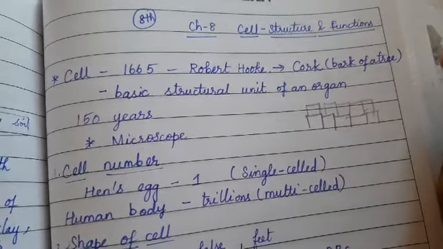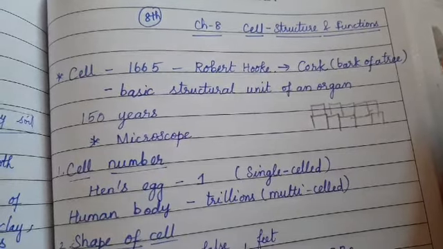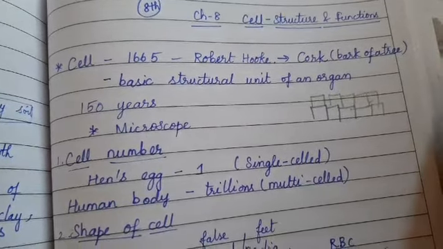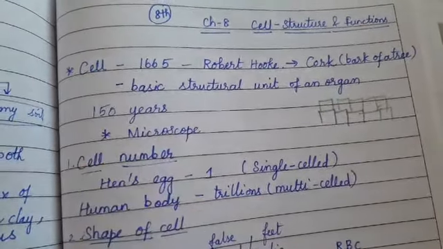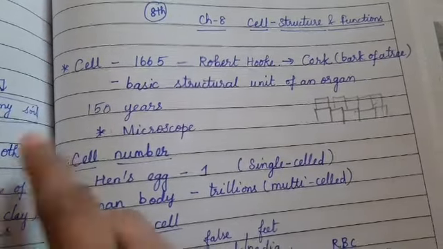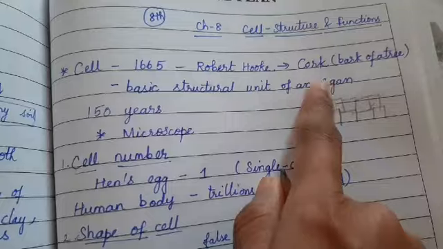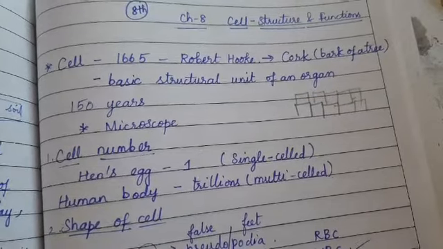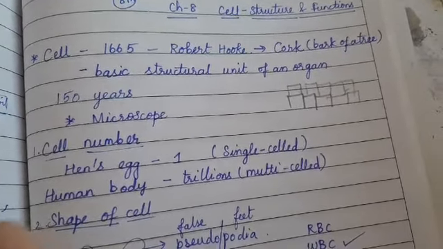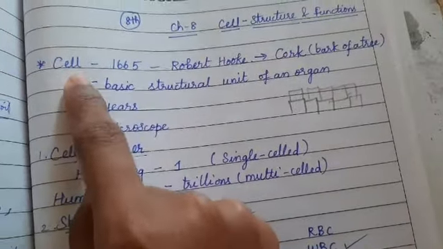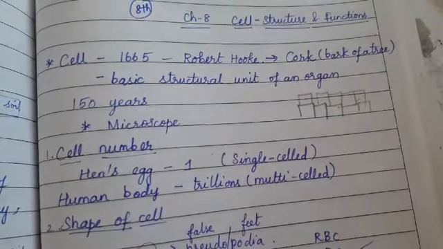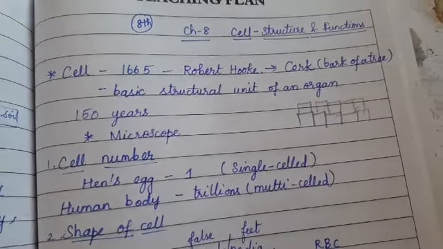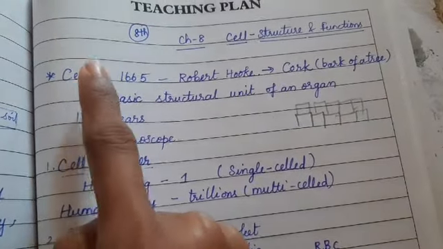Right from the birth of a baby to the growth of a man, the cell grows. Only with the growth of the cell, the changes are noticed. So they are the basic structural units of an organ. Each and every organ, eye, ear, stomach, heart, brain, all the organs are made up of cells in the human body. Not only the human body, but all living organisms. Be it an animal or a plant, it is made up of cells.